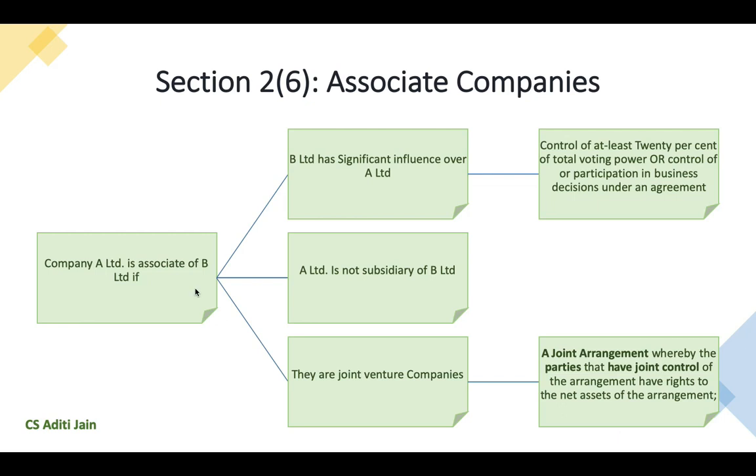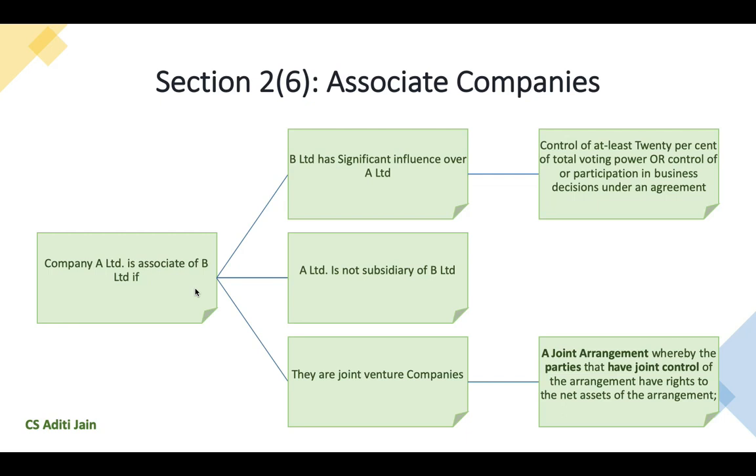So, if we have to check whether A Limited is an associate of B Limited or not, we need to see whether B Limited holds more than 20% of the voting right in A Limited or not, or whether B Limited has the control over the business decisions of A Limited under some arrangement or agreement. The other condition says that A Limited should not be a subsidiary of B Limited. So, whenever a company is subsidiary of another company, then such company cannot be considered as an associate as well. It will remain as a subsidiary only.